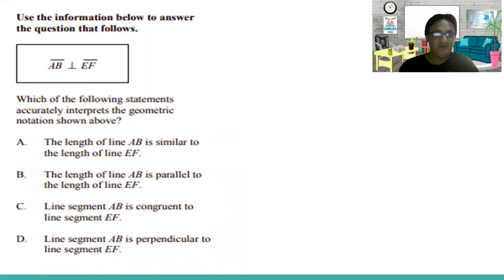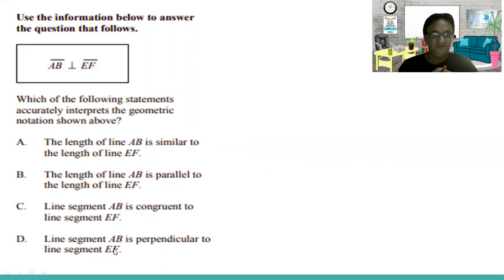Use the information below. Which of the following statements accurately interprets the geometric notation shown above? The length of line AB is similar to the length of line EF. The length of line AB is parallel to the length of line EF. Line segment AB is congruent to line segment EF. Line segment AB is perpendicular to line segment EF.